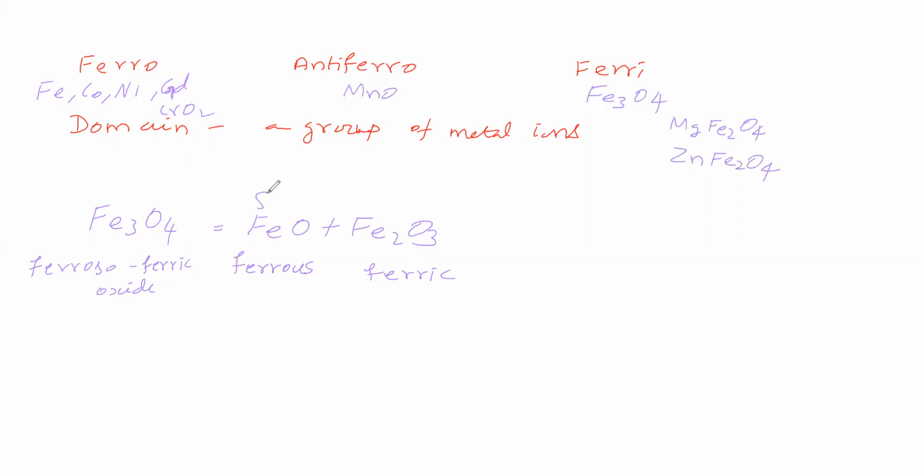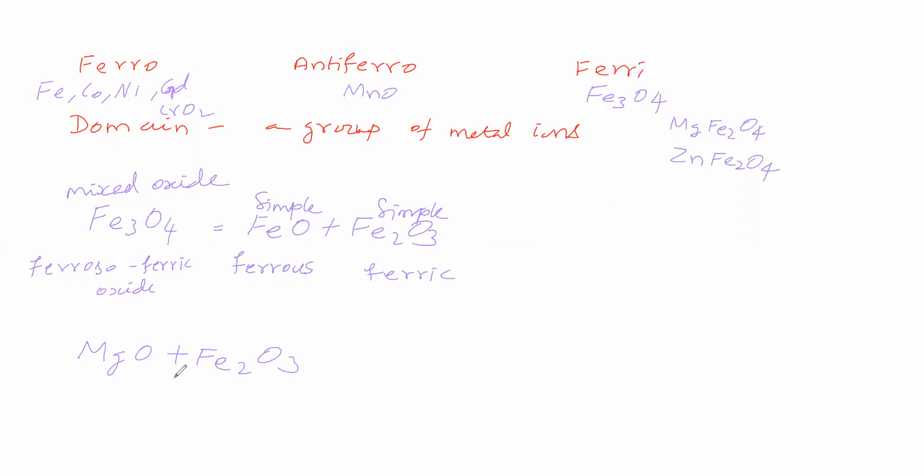FeO is called a simple oxide, and Fe2O3 is called a simple oxide because it contains only Fe3 plus. It is a simple oxide because it contains only Fe2 plus. But Fe3O4 is not a simple oxide. It contains ferrous oxide and ferric oxide. Therefore, it is called a mixed oxide. This Fe3O4 is a mixed oxide. It is an example for ferrimagnetism. Like this, what is this MgFe2O4?